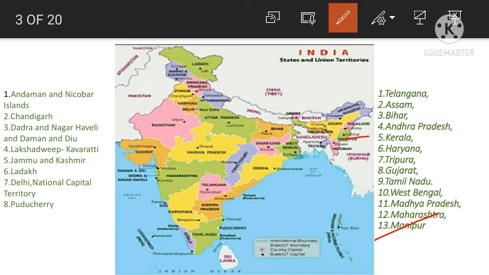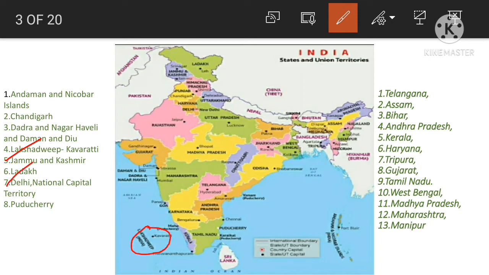So let us discuss all the union territories. Let us check it out. The union territories. Andaman and Nicobar Islands. This is the Andaman and Nicobar Islands. Chandigarh. This is Chandigarh. Dadra and Nagar Haveli and Daman and Diu. So this is Dadra and Nagar Haveli and Daman and Diu. Lakshadweep. This is Lakshadweep.